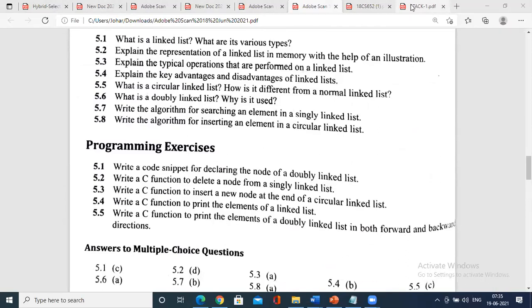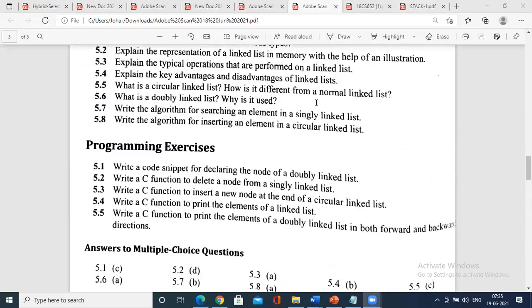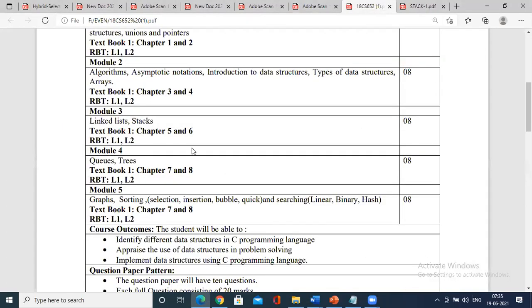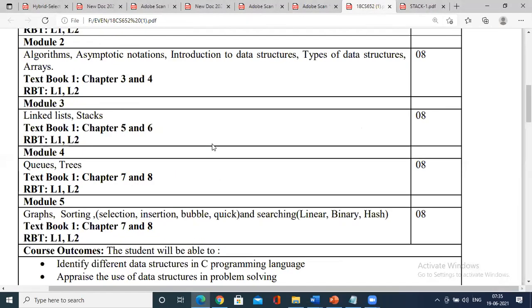Let me go to the new concept today, that is module 3, that is queues. As I said, the planning is that we stress more on stacks in this module 3, and we stress more on the concepts of queues. Now my flow of coverage of the syllabus: I am left with the double linked list and the circular linked list. Circular linked list I covered theoretically, programming-wise not yet. The double linked list was not yet covered.